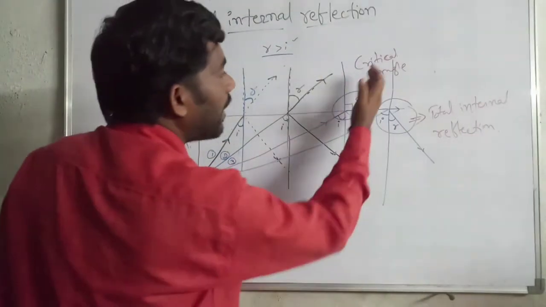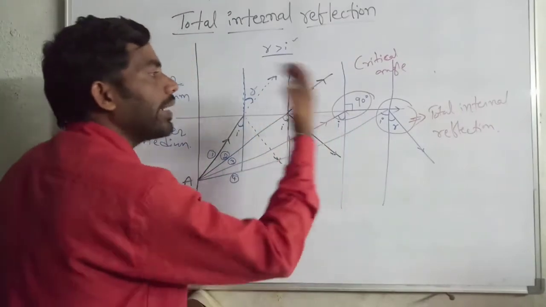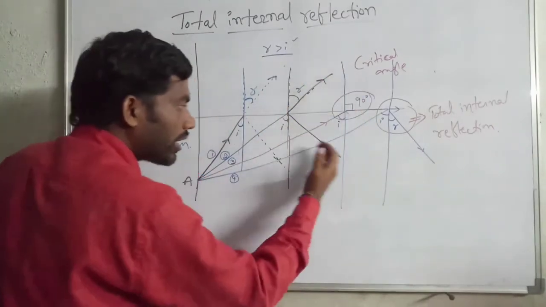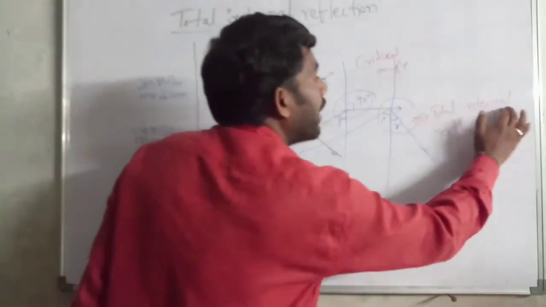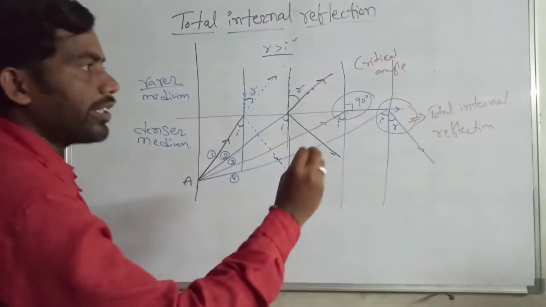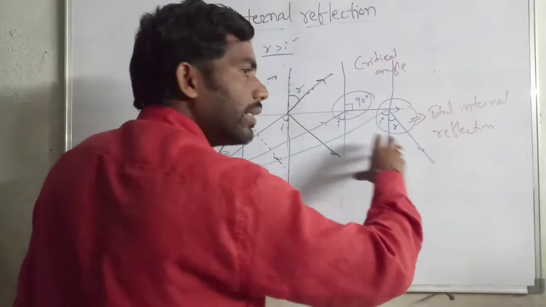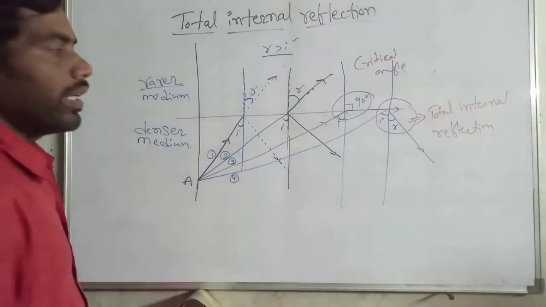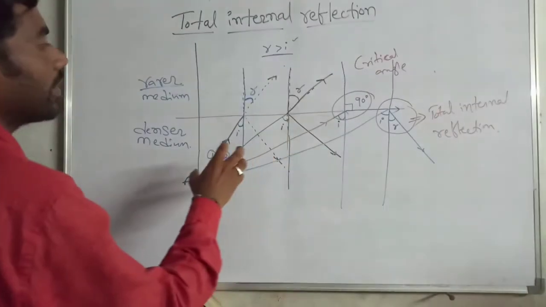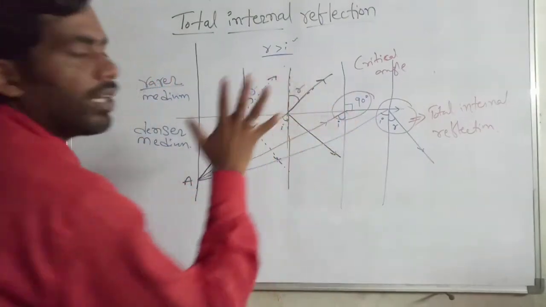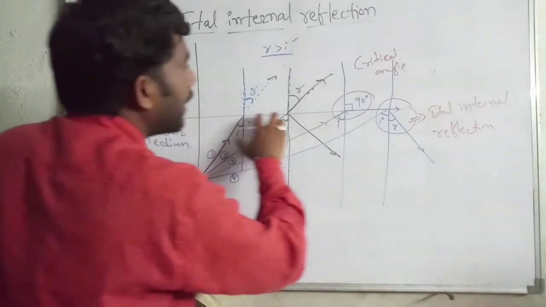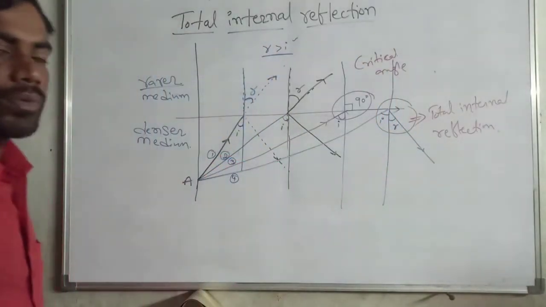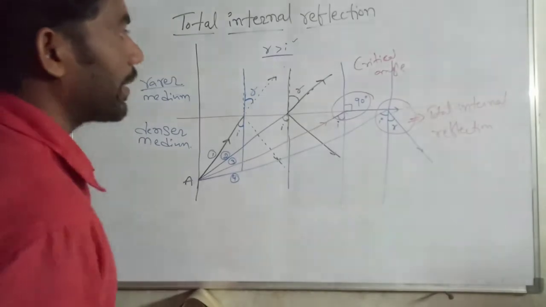Then after the critical angle, the light ray totally comes back to the same medium. This phenomenon we call total internal reflection. It means there is no loss in the incident and reflected ray in the same medium. This is the most important situation that occurs when a light ray is incident on the interface of two media.